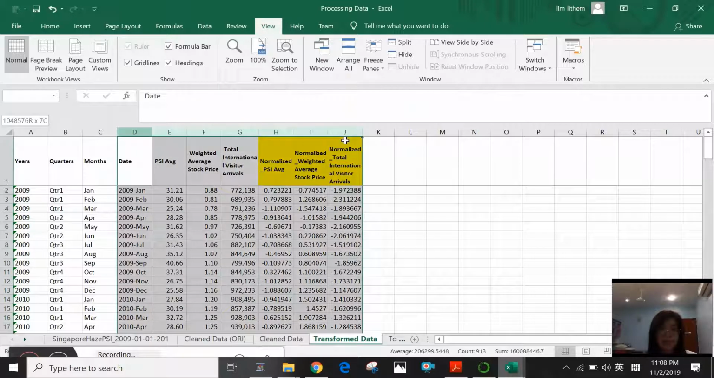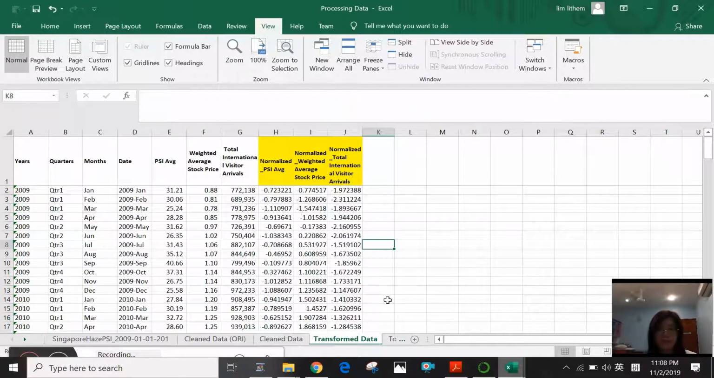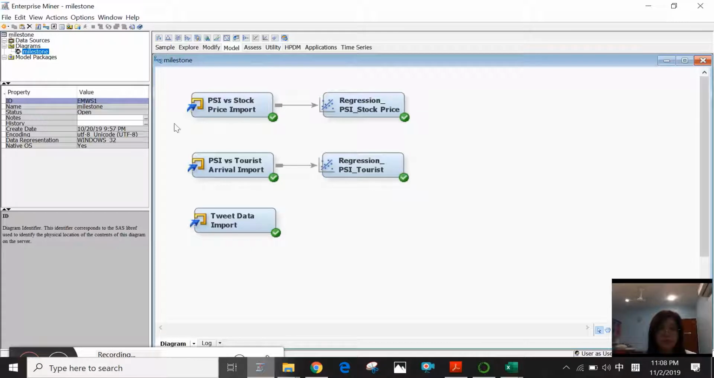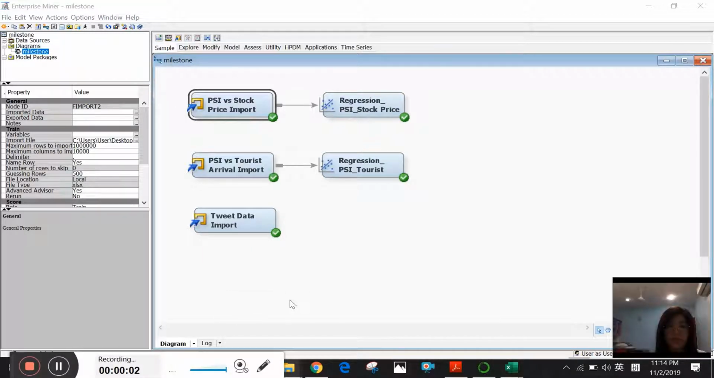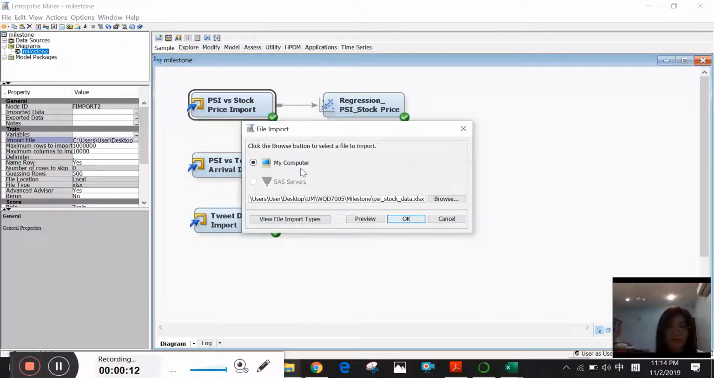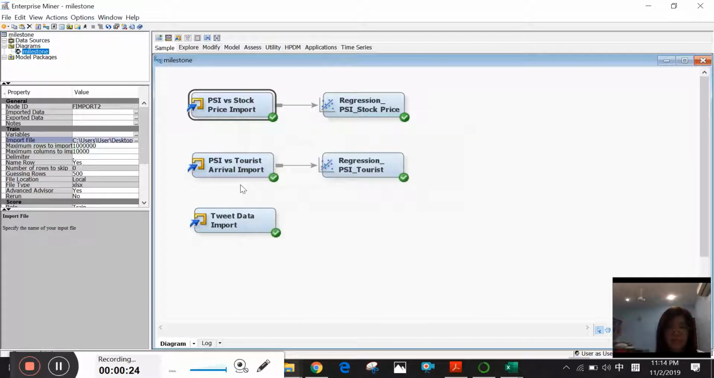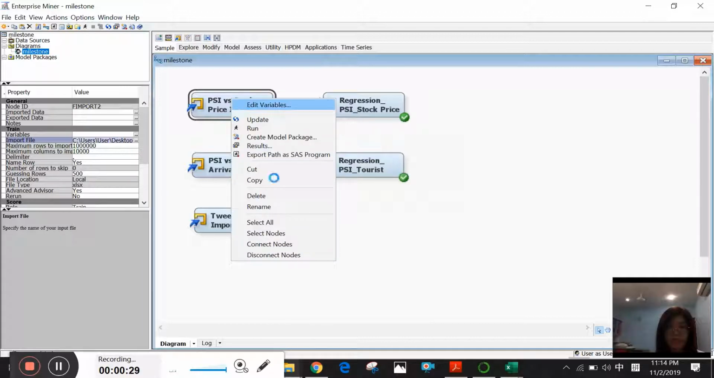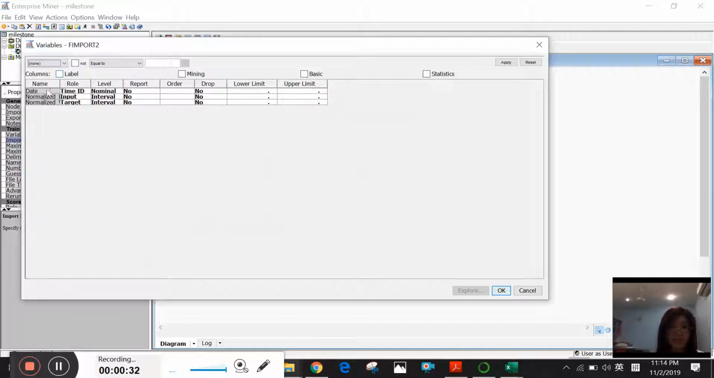So after we have all these data sets ready, we can upload them to SAS Enterprise Miner, which is here. I divided the data file into 3 sets of data, and we can import the data to SAS Enterprise Miner. You can see the import file here, and then you can start importing the file from your local drive. The 3 sets of data are the PSI and the stock price data, the PSI and the tourist arrival data, and the trip data. So after you import, you click active variables and you can start to do your data visualization.